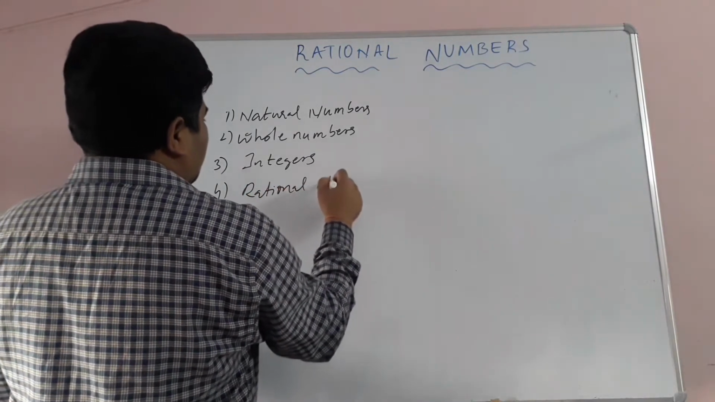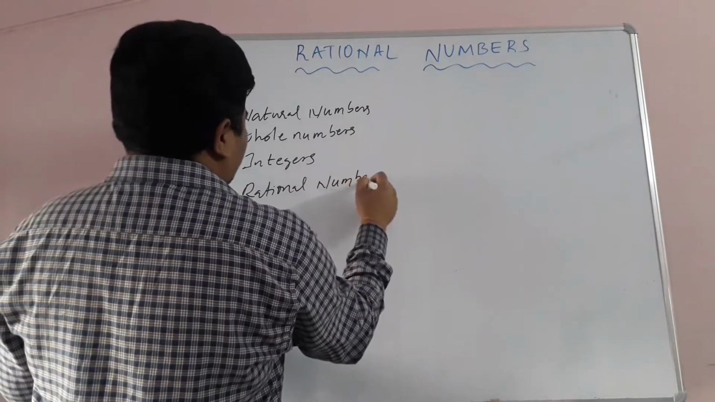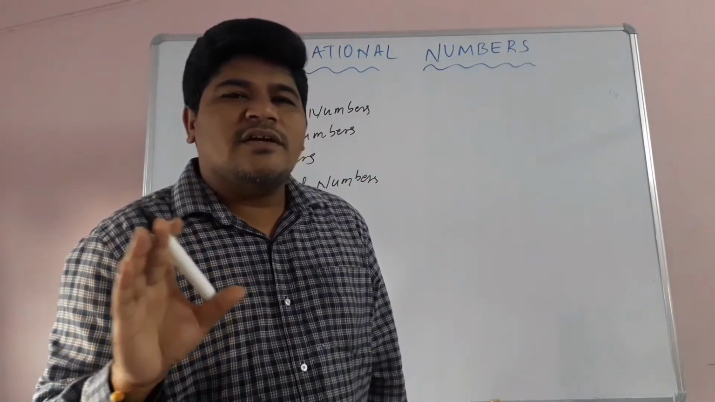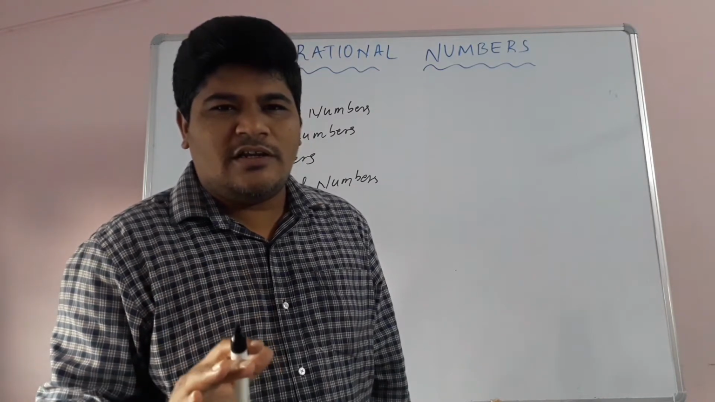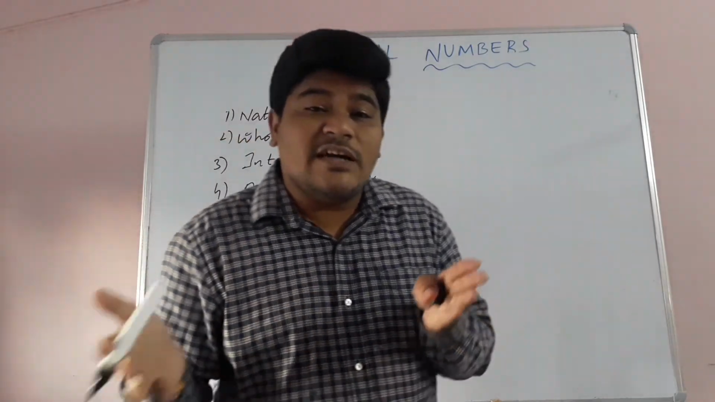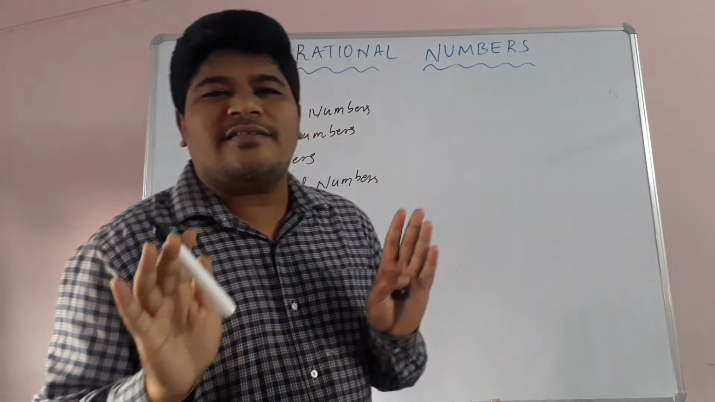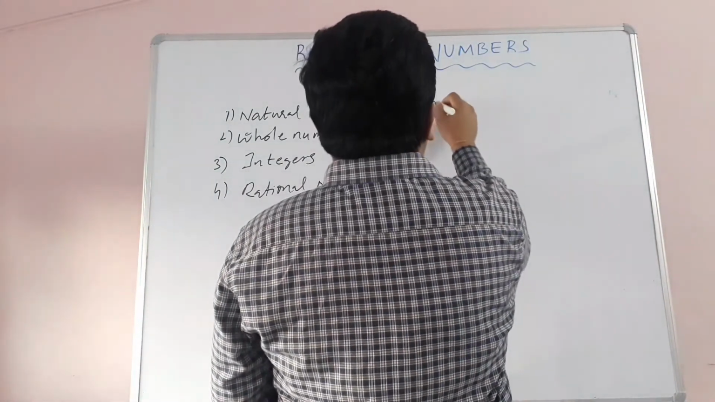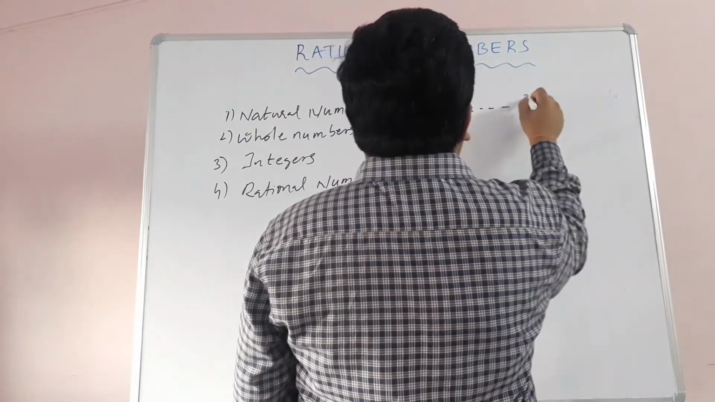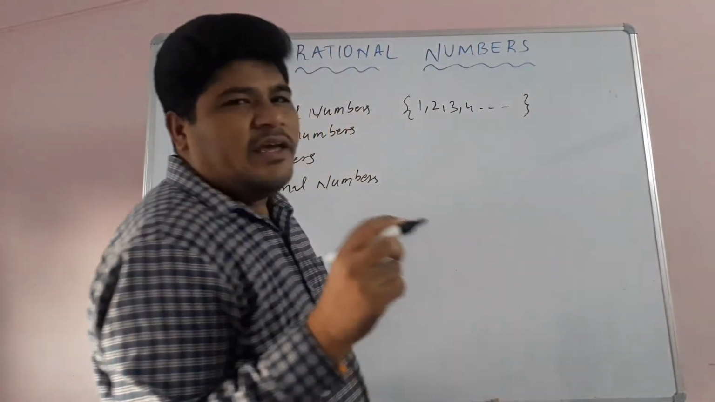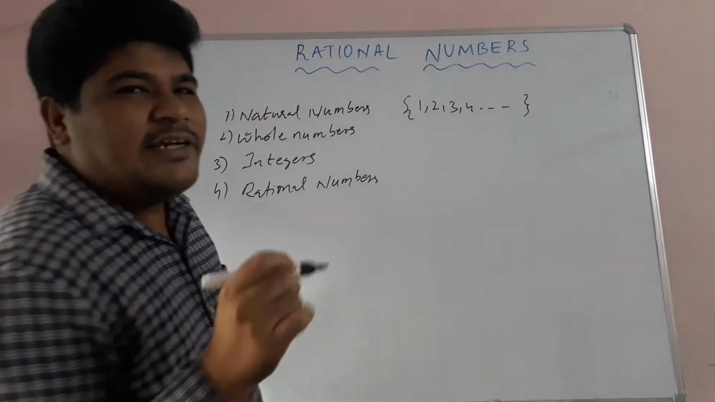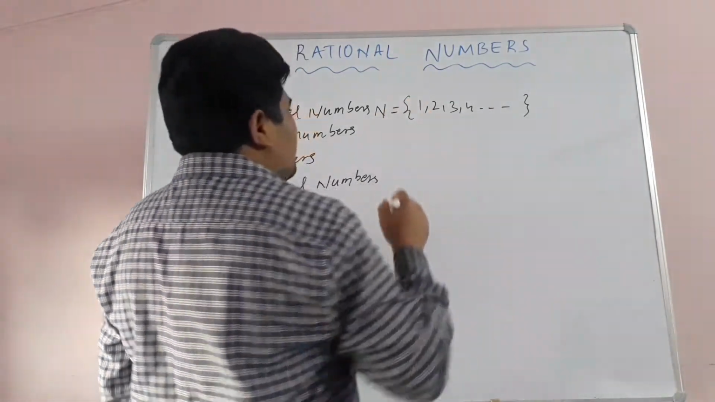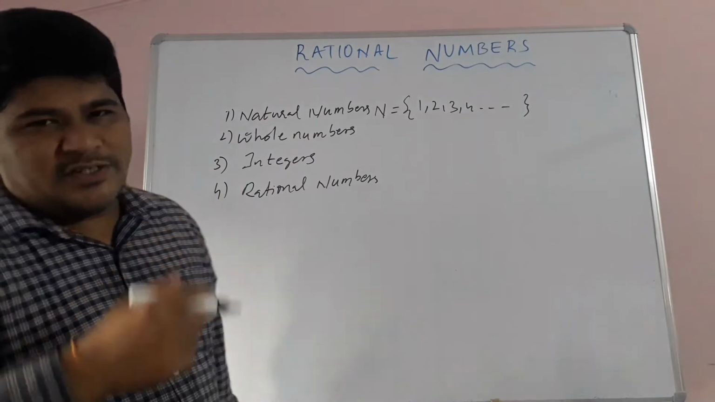Okay, so children, what are the natural numbers? The numbers 1, 2, 3, 4, and so on, whichever we are using in our real life, are known as natural numbers. So 1, 2, 3, 4, and so on are said to be the natural number set, and it is denoted with the capital letter N.